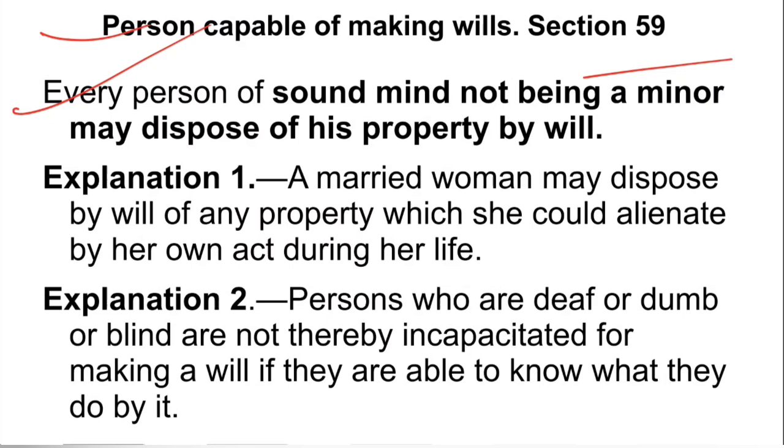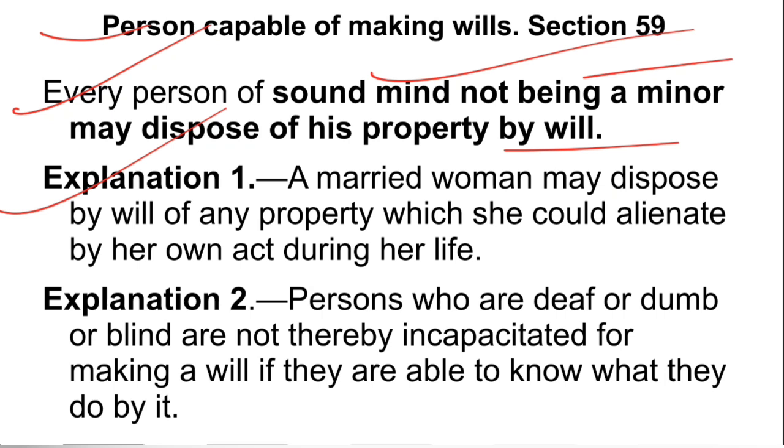It talks about what persons are capable of making wills. So it says every person of sound mind, not being a minor, may dispose of his property by will, and there are explanations 1, 2, 3, 4. So the condition first of all is that the person should be of sound mind and should not be a minor, and then he can dispose of his property by making a will.